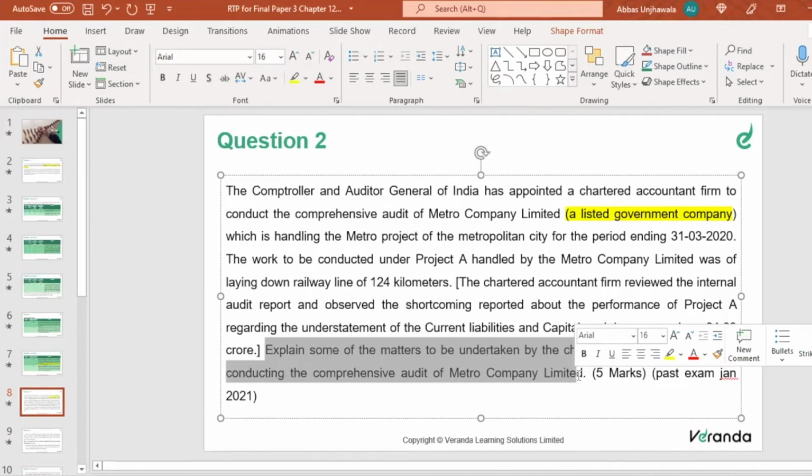So again, we have to understand the meaning of comprehensive audit. We need to know what a comprehensive audit is, and only then will we be able to answer this question. Basically, since it's a project, we'll see whether the amount spent is correct, and whether the decisions taken by the authority are right. Then we need to understand the understatement of current liabilities and CWIP. So those are the points that will have to be included.